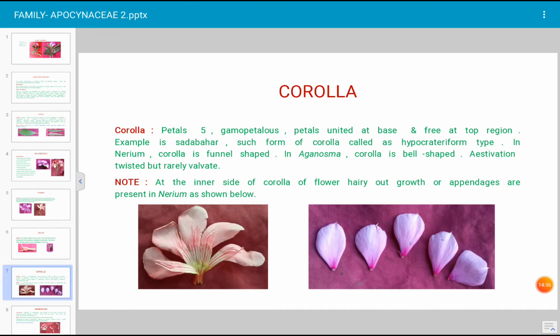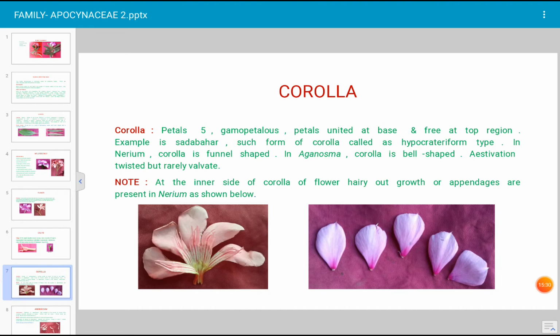How many petals occur in the plants of family Apocynaceae? There are 5 petals, and the petals are united at the basal region and free at the top. If the petals are united, such petals are described as gamopetalous. Gamo means fused, united, and petalous means petals. Petals united at the base and free at the top.